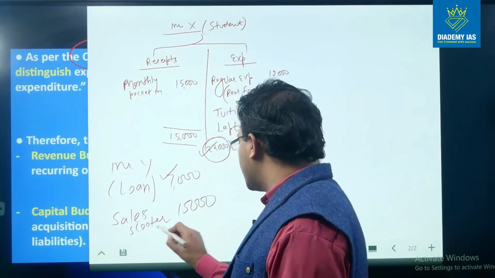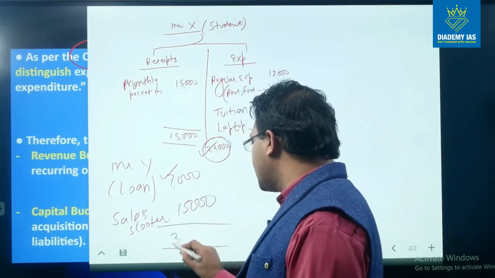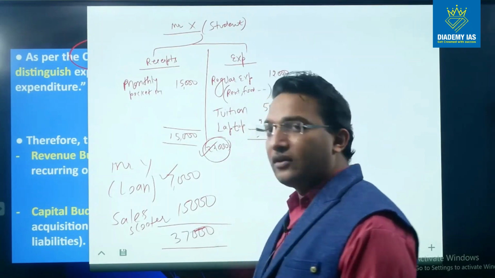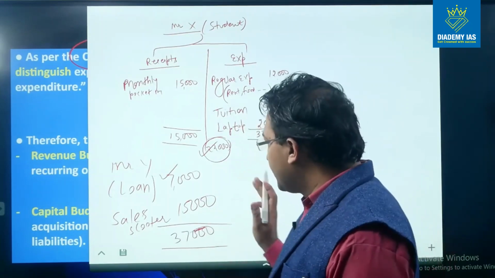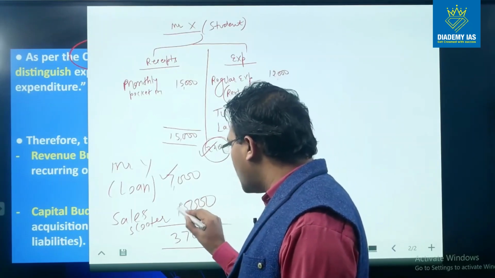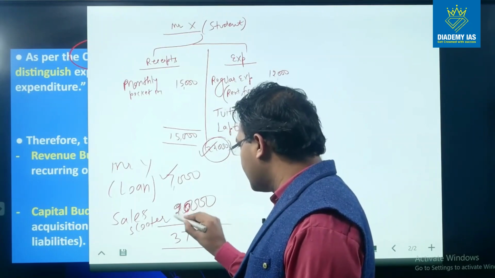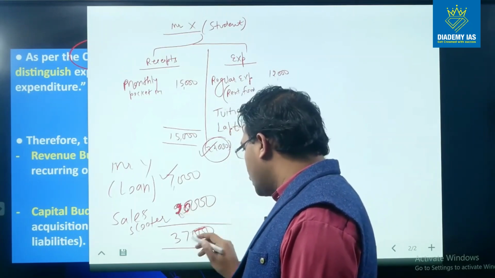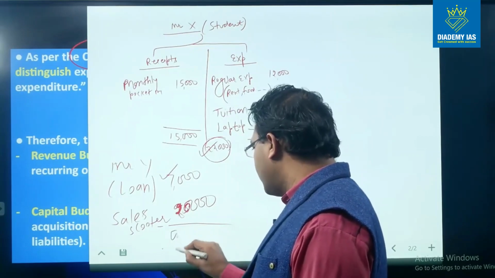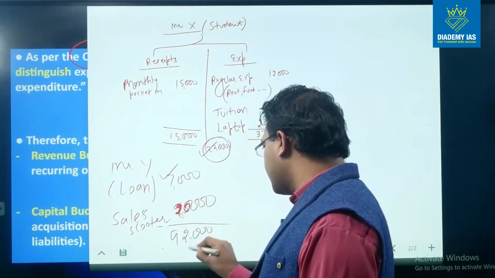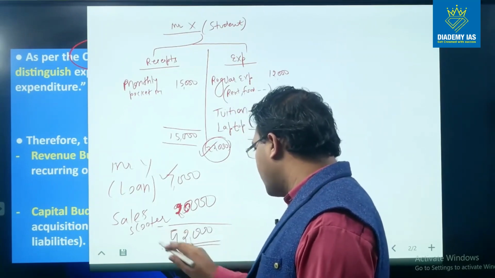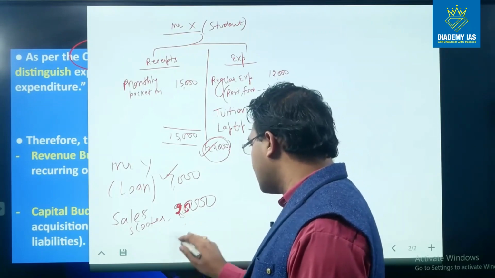So this way he is able to arrange 37,000 rupees. In fact, let me change this example. Suppose he is able to get 20,000 rupees from the sale of scooter. So now he has how much? He has 42,000 rupees in his pocket.